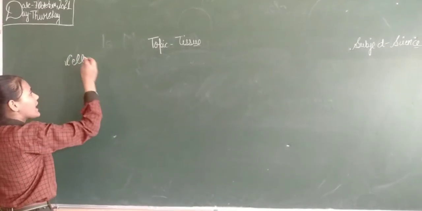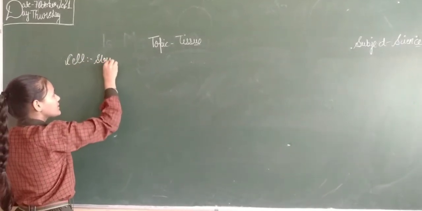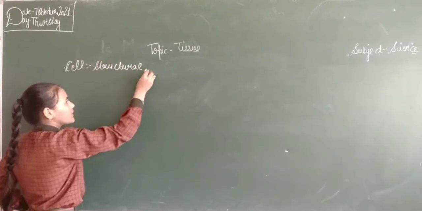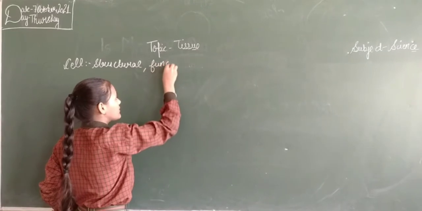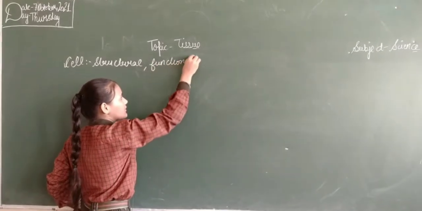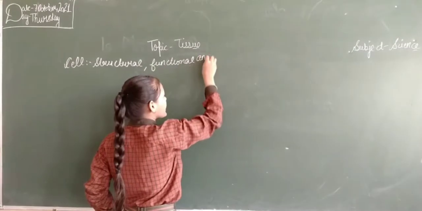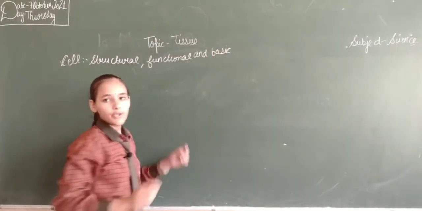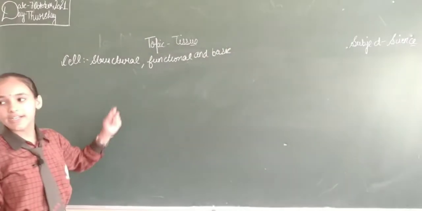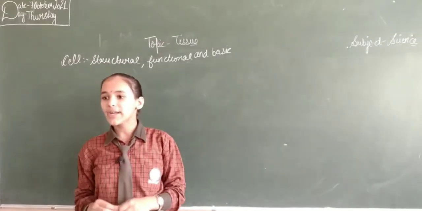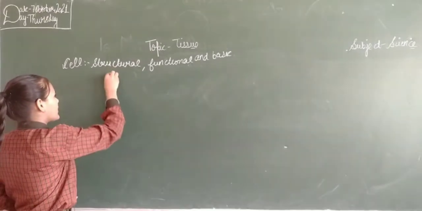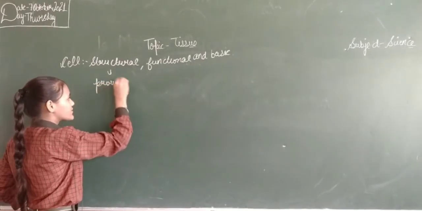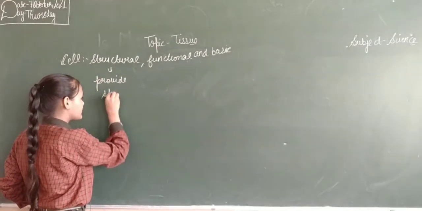What is a cell? A cell is the structural, functional and basic unit of our life. You know friends, why is it called structural? It is called structural because it provides structure to our body.